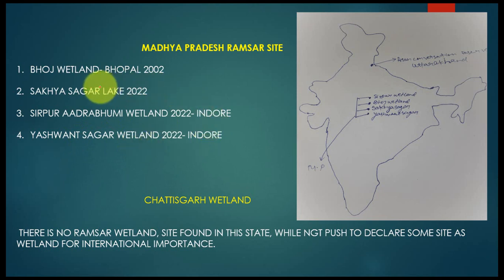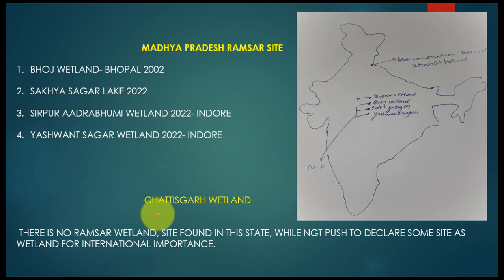So most of the wetlands in MP were declared recently, in 2022, and the total number of wetlands in MP is 4. You can see Sirpur Wetland, Bhoj Wetland, Sakhya Sagar Wetland, and Yashwant Sagar Wetland, in Bhopal and Indore. Just go through it.